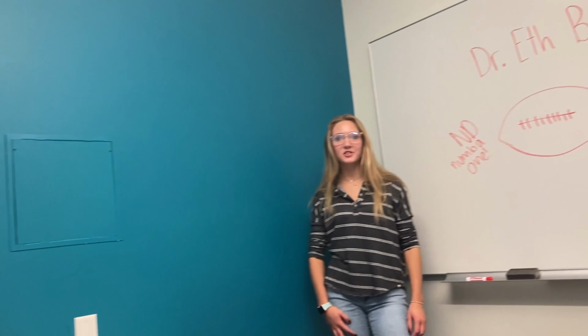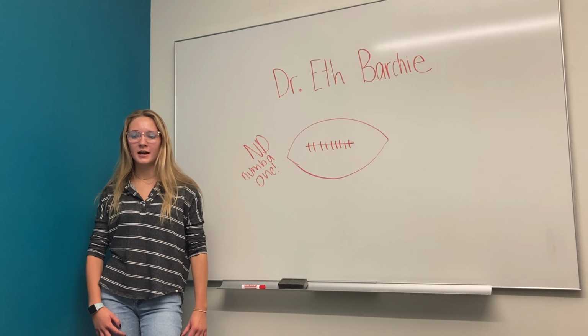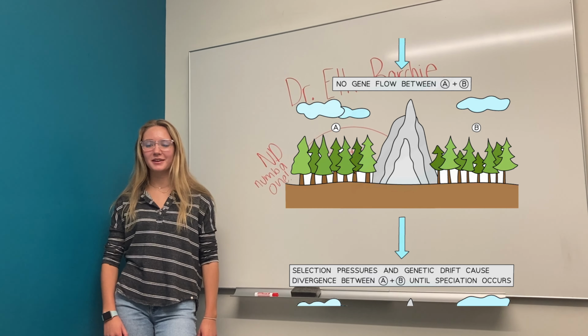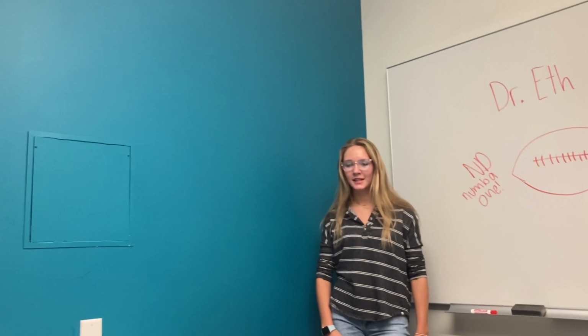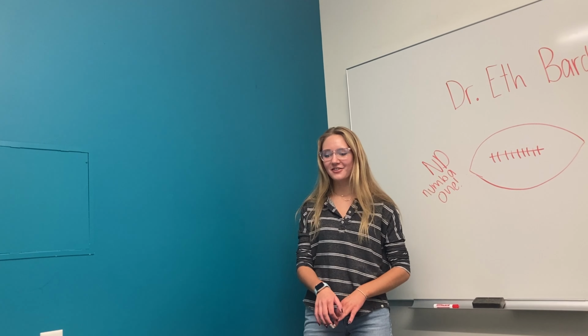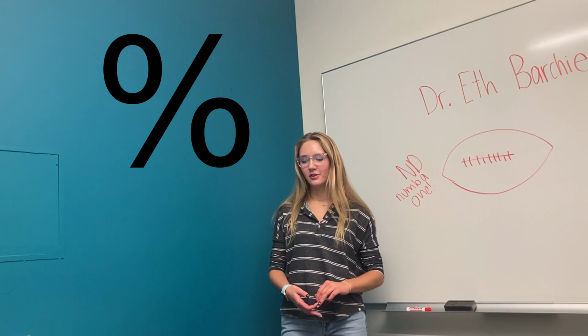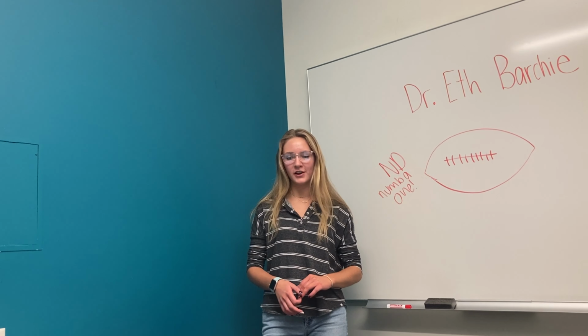Okay, that makes so much sense, but what would happen if species like jaguars stay completely isolated for a long time? If the species stayed completely isolated for a long time, their genes could eventually become so different that they can no longer interbreed and become different species. Oh, that makes so much more sense. Thank you. The biggest takeaway from this study is how genetic drift can lead to the change of frequency of different genes within a population over time due to factors like decreased size and variation.